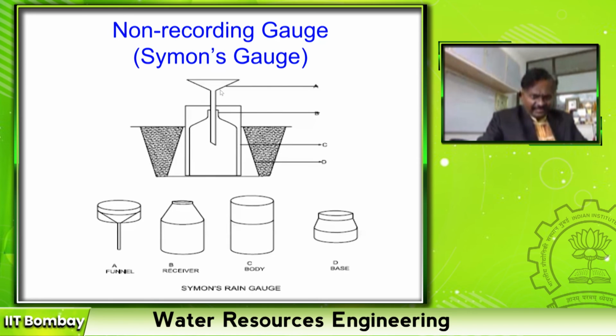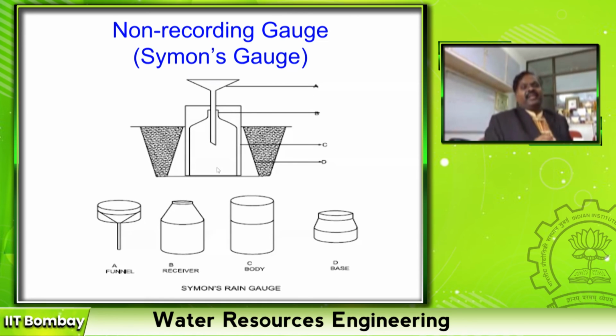It has a funnel and a bottle with a pre-calibrated jar. So the diameter of this funnel is 5 inch, that is 127 mm, right, 12.7 centimeters. Whatever the rain catches in this 12.7 diameter funnel enters into this bottle, right?